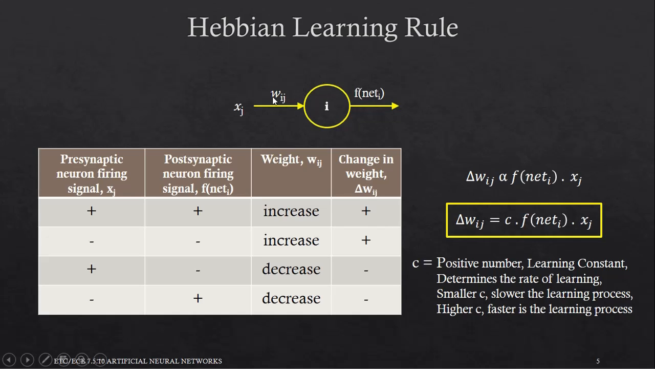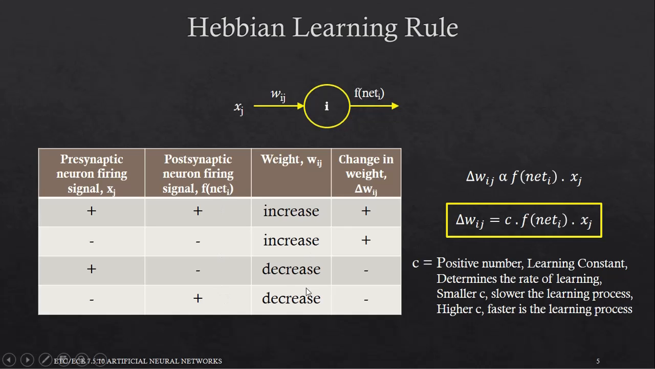In case of simultaneous activation, weight should increase. The change in the weights should be in the positive direction. In case of asynchronous activation, weight should decrease. The change in the weight should be in the negative direction. Have a close look at the summary in this table.